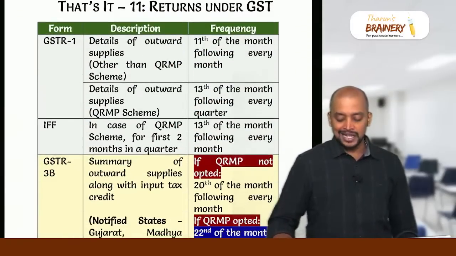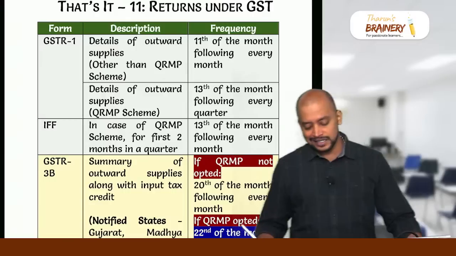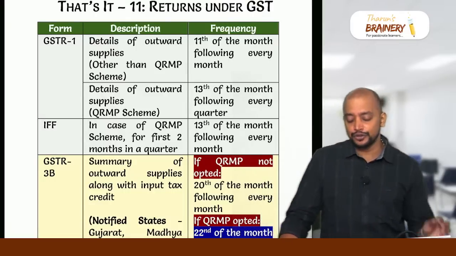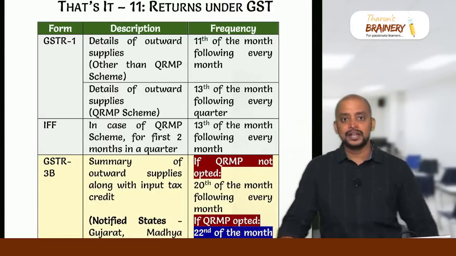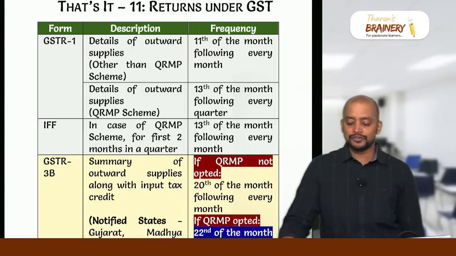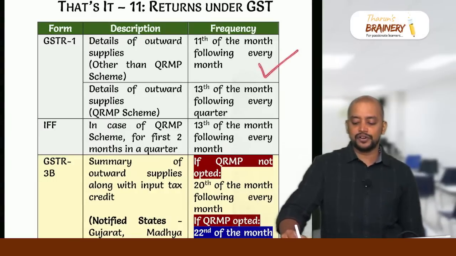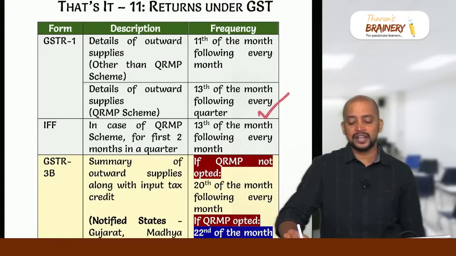Section 50, then returns under GST. In this returns under GST, you need to know few returns. GSTR1. GSTR1 is a return related to outward supply. Who will be required to file this GSTR1? Every registered person by when? 11th of the month following every month if they are not under QRMP. QRMP is quarterly return monthly payment. If they are under QRMP, 13th of the month following every quarter.